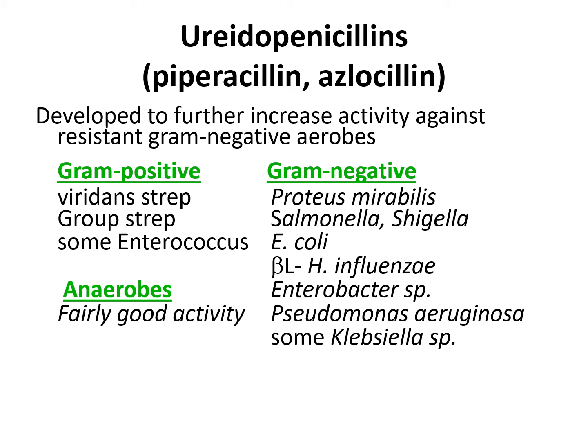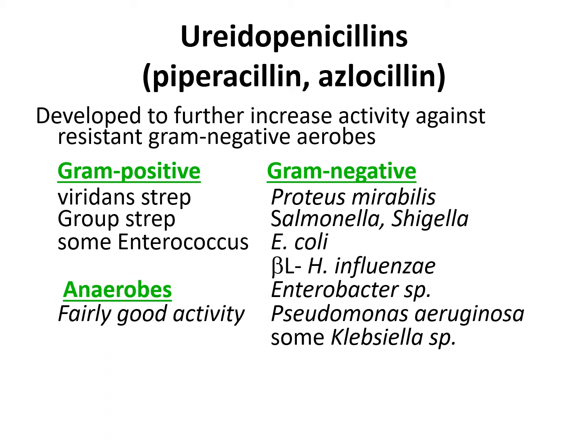Then piperacillin and azlocillin, they are ureidopenicillins. They are highly active against gram-negative aerobes like Proteus mirabilis, Salmonella, Shigella, E. coli, H. influenzae, Enterobacter, Pseudomonas aeruginosa and Klebsiella species.